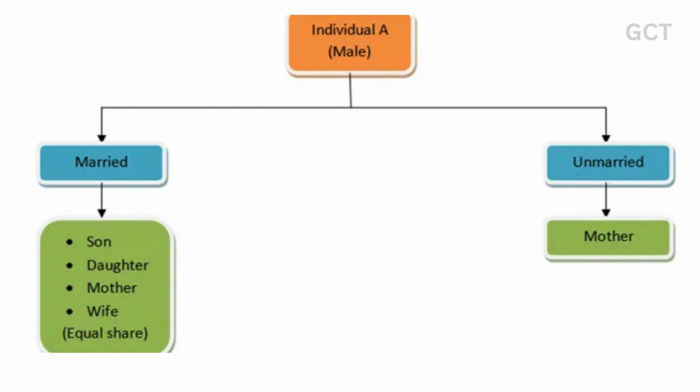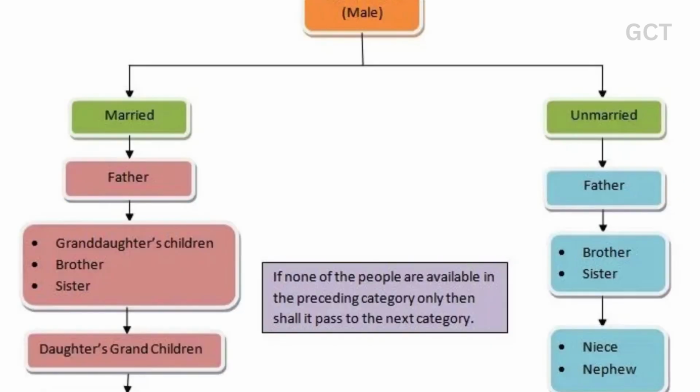The legal heirs are further classified into two classes, Class 1 and Class 2. Class 1 heirs consist of the immediate family linked by the male. It includes wife, son, daughter and mother. All the people in this class shall equally divide the share among themselves. The Class 2 heirs consist of many relatives who have been classified into categories and placed in a hierarchy.